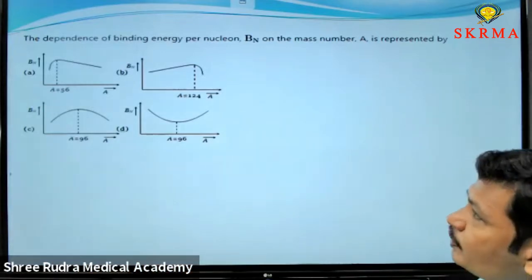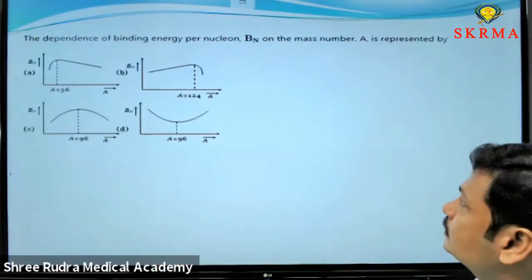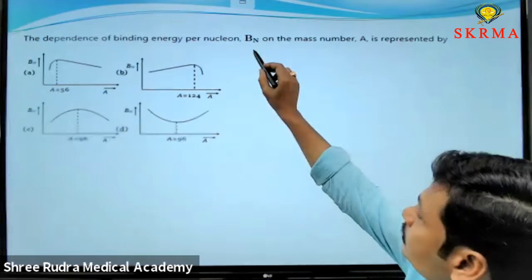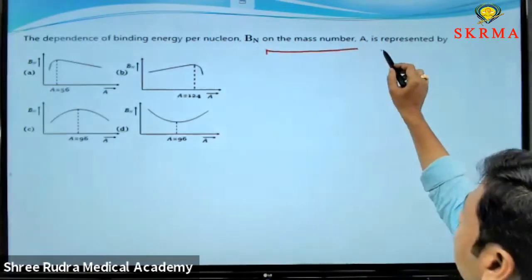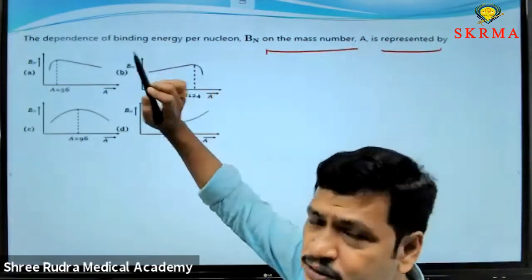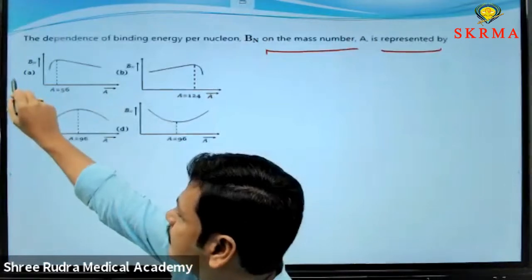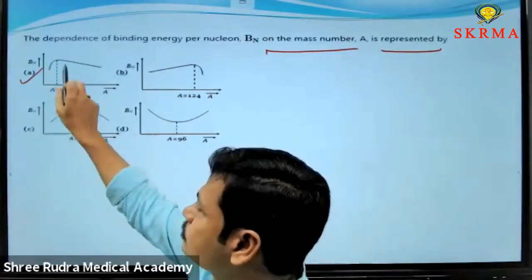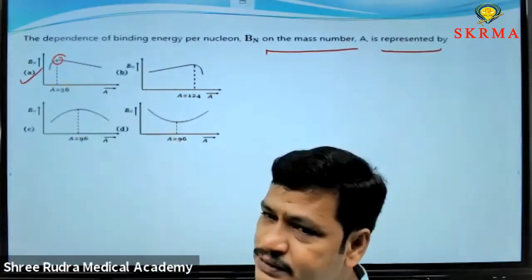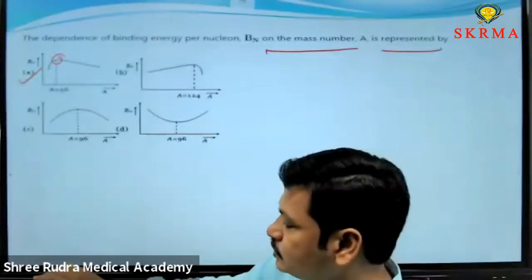The dependence of binding energy per nucleon on the mass number is represented by, directly they are asking, the binding energy curve. The binding energy curve increases up to A equals 56, later on decreases. Let's come to the next concept.